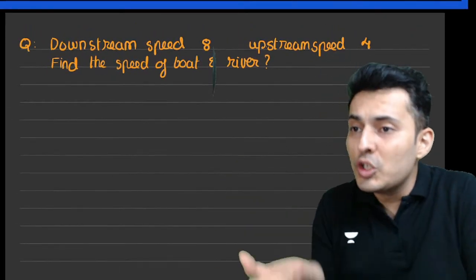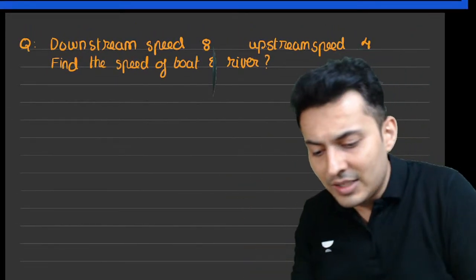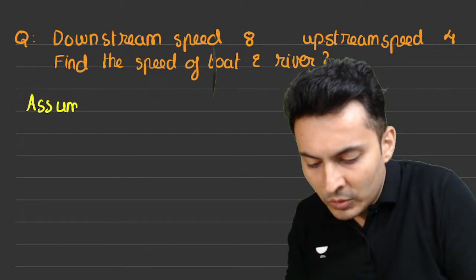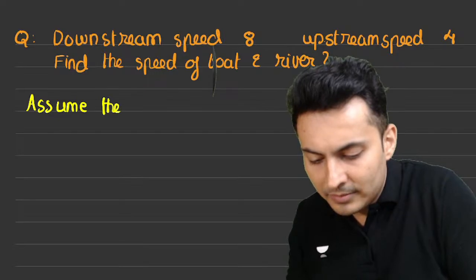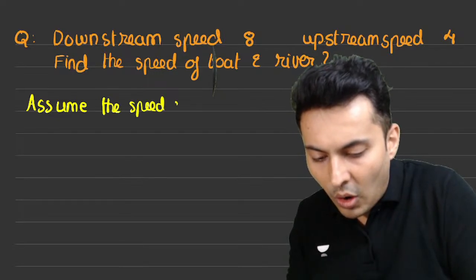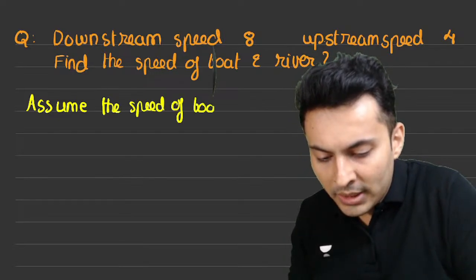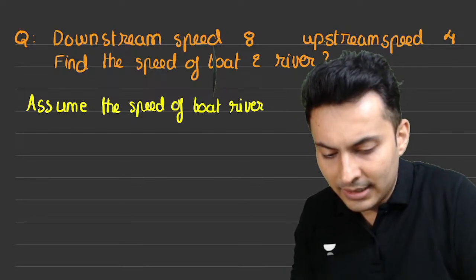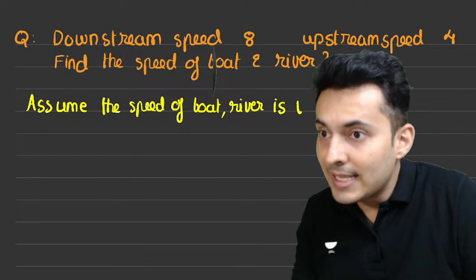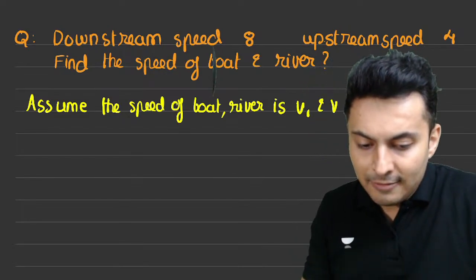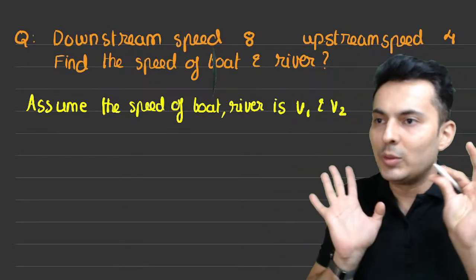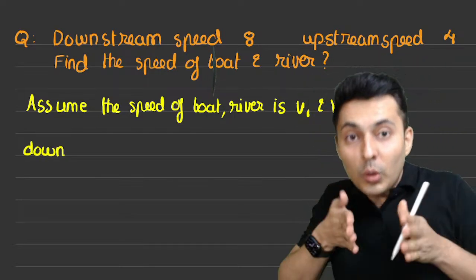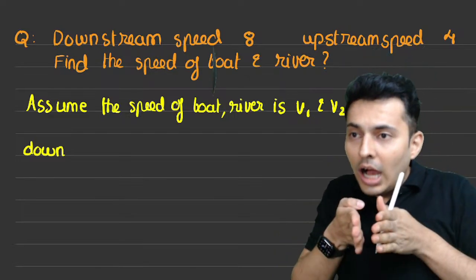So first let's assume the speeds. So assume the speed of the boat and the river is, let's say, V1 and V2. So when I say down the stream, that means you're going with the flow of the river, along the river.